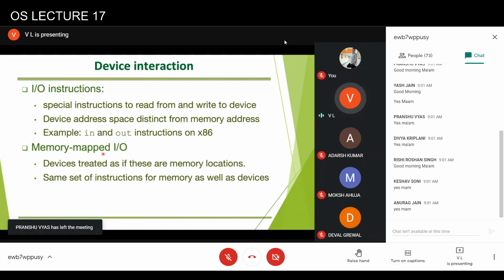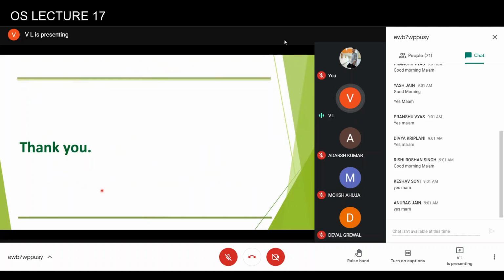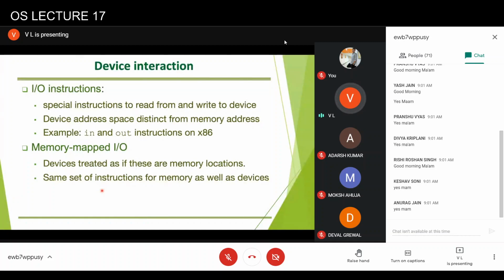The second scenario is memory mapped input output, in which every address will be treated as a memory address. Even the command register and status register will be treated as memory addresses. So the same address space will be used for assigning addresses to devices as well as memory locations. So you use the same set of instructions. So this is what I wanted to discuss today.